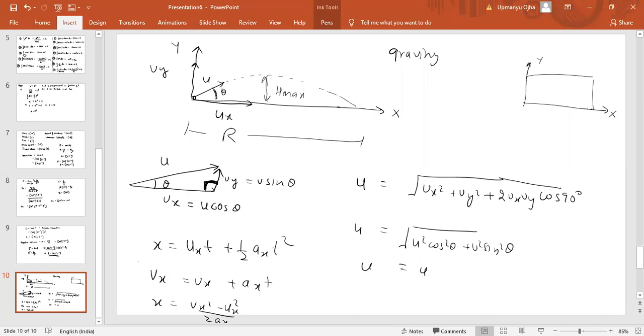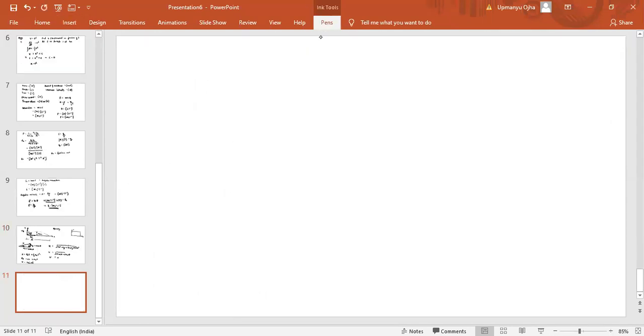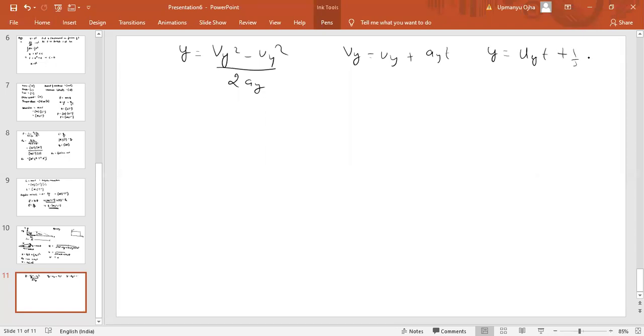Similarly, the equation of motion along the y-axis would be: y equal to vy square minus uy square by 2ay, then vy equal to uy plus ayt, and the last equation is y equal to uyt plus half ayt square.